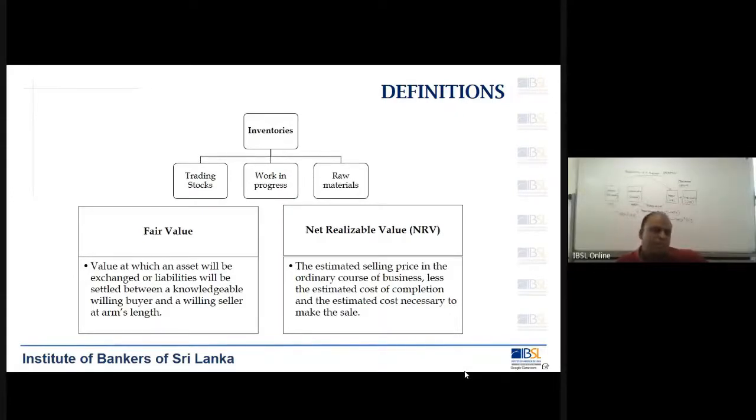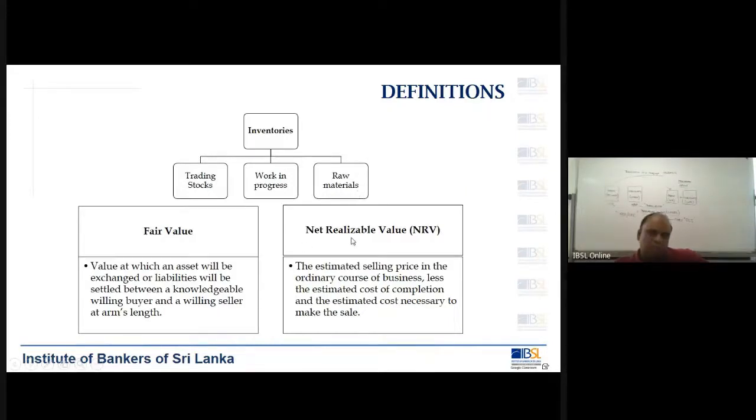So what does it mean? Now say you have trading stocks, and for these trading stocks you have estimated a price at which you will sell it. That price is known as the net realizable value. Similarly, when you have work in progress, that work in progress also will have a certain value.